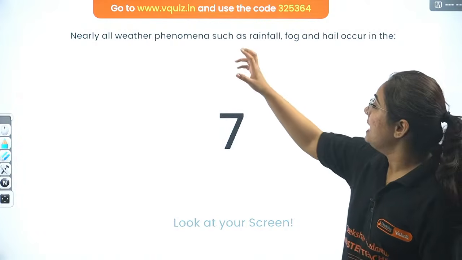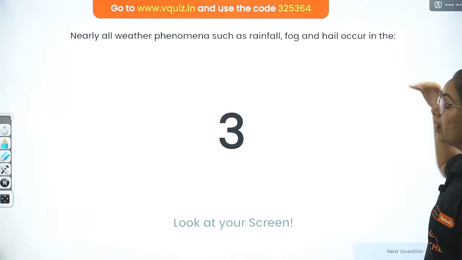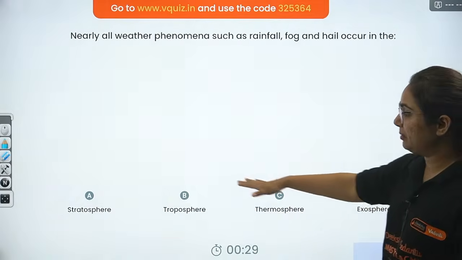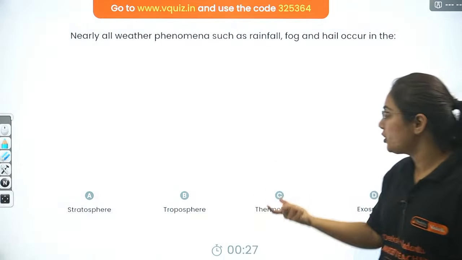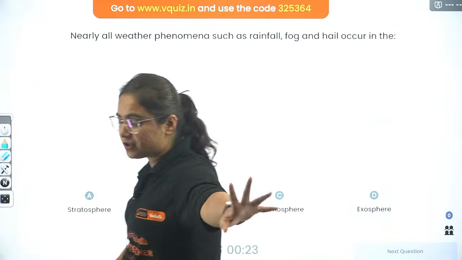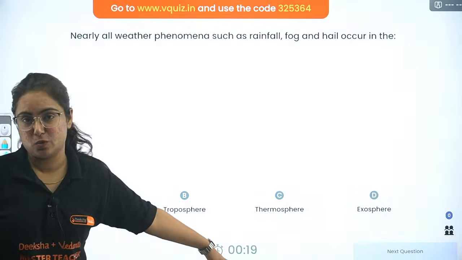And the question is, nearly all weather phenomena such as rainfall, fog and hail occur where? Obviously, the question is from the chapter Atmosphere and Climate. Is it stratosphere, troposphere, thermosphere or exosphere? You do not have much time to answer this question. You just have 20 seconds to answer.